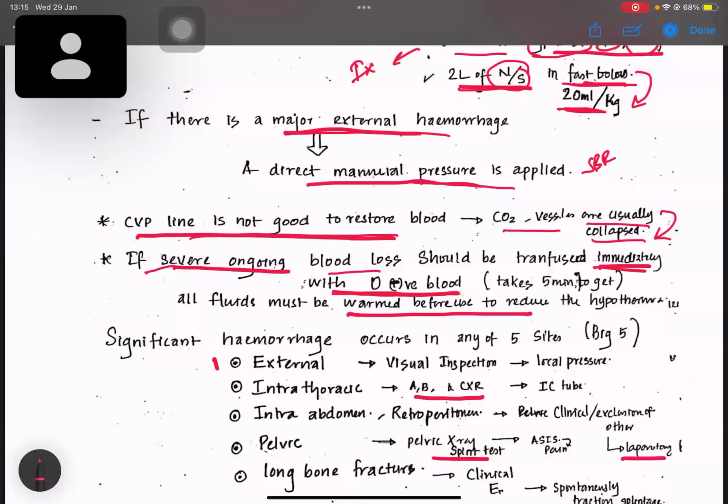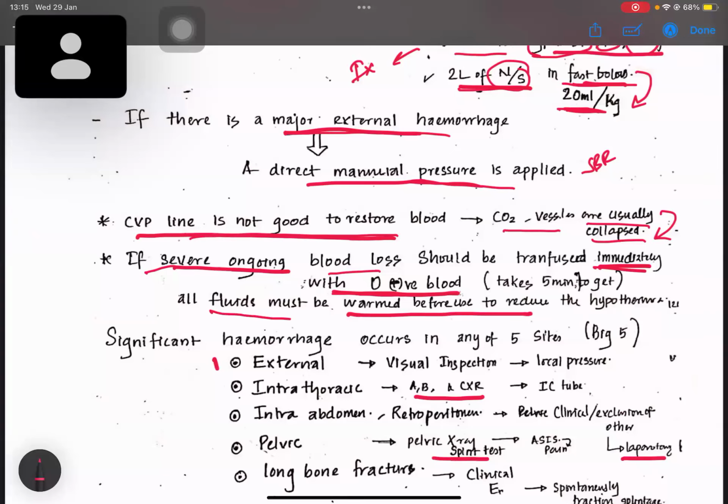Usually in the Sri Lankan setup, it will take 5 minutes to get blood from the blood bank and give it to the patient. So meanwhile we can give fluids. Like that, your management will change according to Sri Lankan resources.